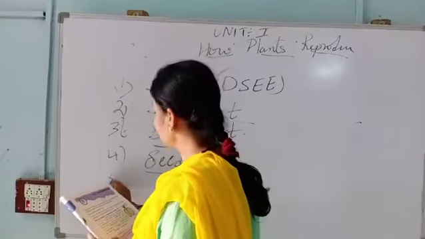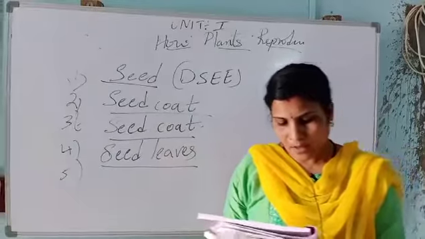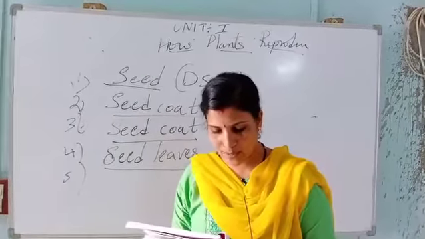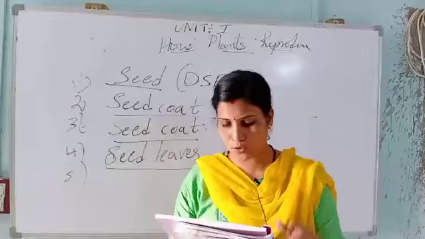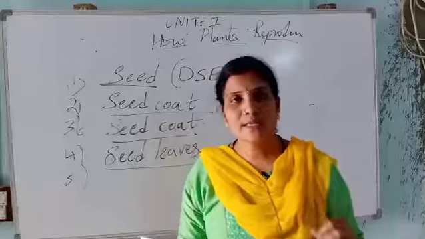Again I will repeat: on removing the seed coat, we find that it opens up into two equal halves called the seed leaves.